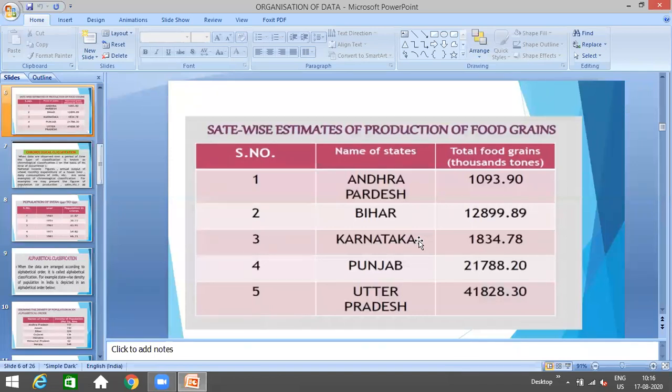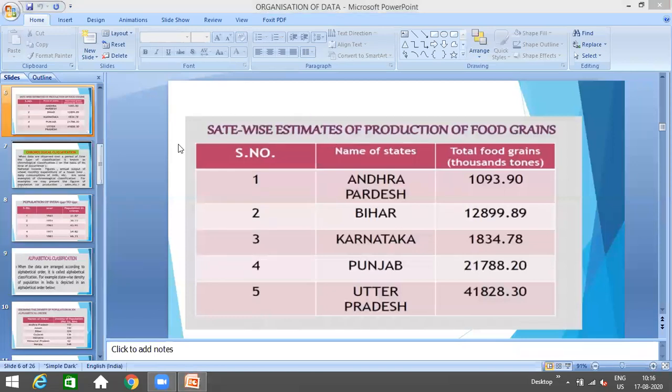See, in Andhra Pradesh, the total food grain that is being produced is 1,093 tons. Same way in Bihar, 12,899 tons. Right? Karnataka, Punjab, Uttar Pradesh. So the data is given to us in a proper geographical form.